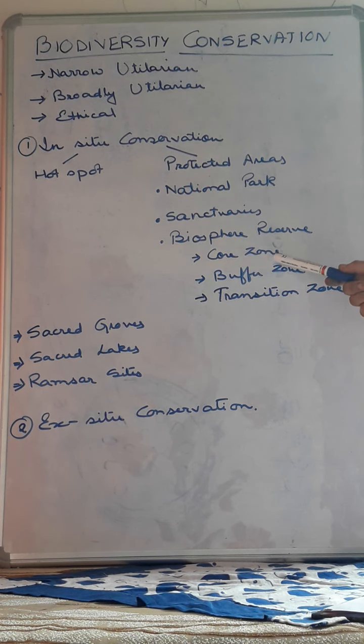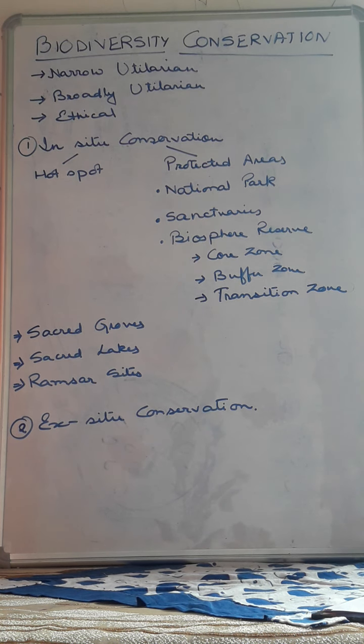One is called the core zone. Core zone means the central part where no activity is allowed. Buffer zone, the area next to the core zone, but here some activities are allowed. Some activities like research works, educational work, awareness, these are allowed. And transition zone, this is the outermost area where some tribal peoples can live there or they can do cultivations.